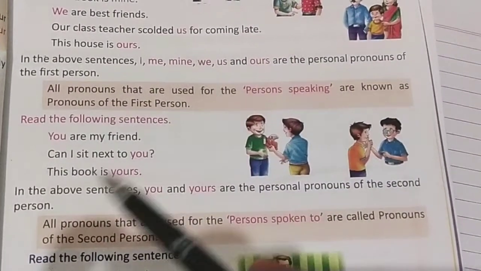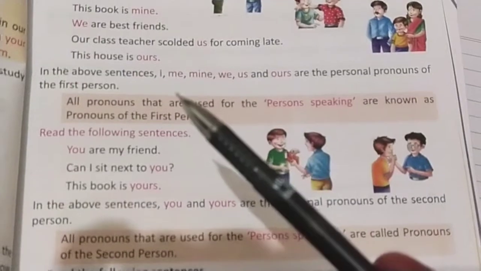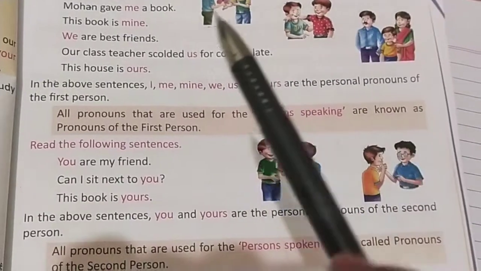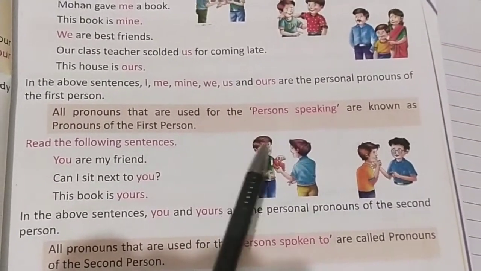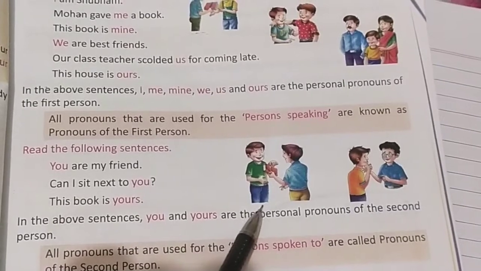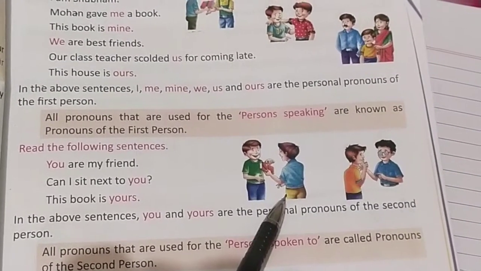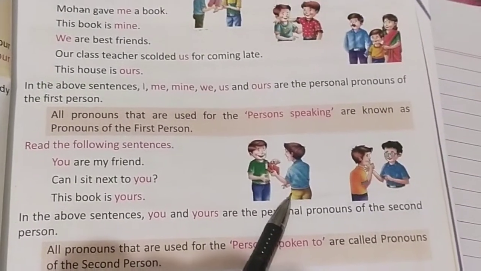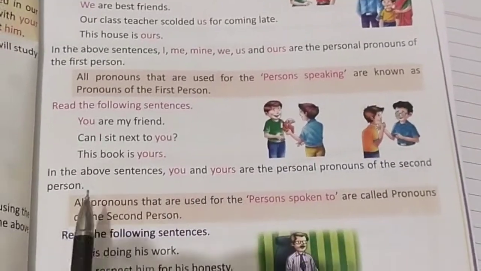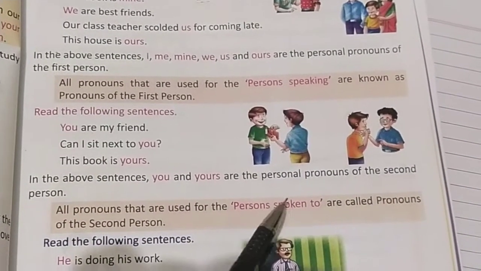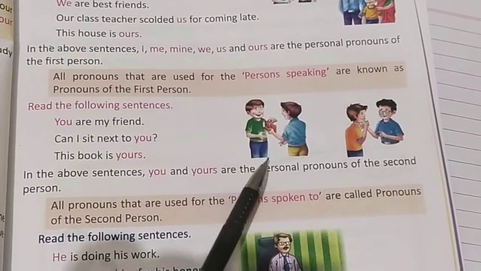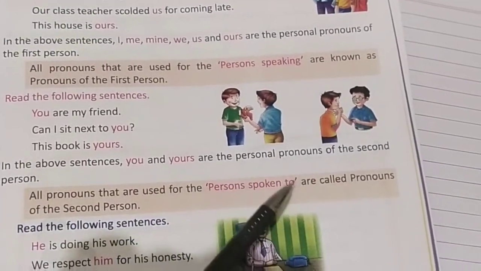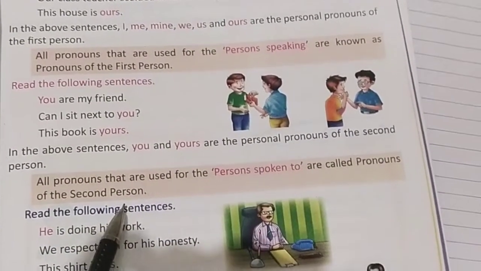The second person is the one to whom you are talking, the person standing in front of you. Suppose this is I and this is you. So I is a first person pronoun and here you is the second person pronoun. All the pronouns that are used for the person spoken to, means all the pronouns which we use for the person to whom we are talking, are called pronouns of the second person.